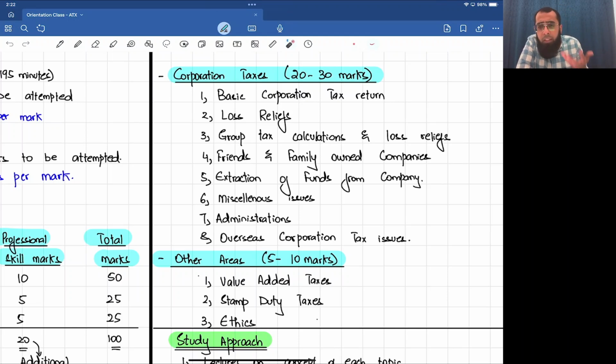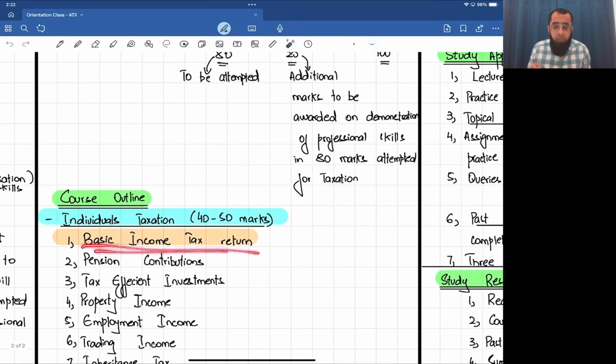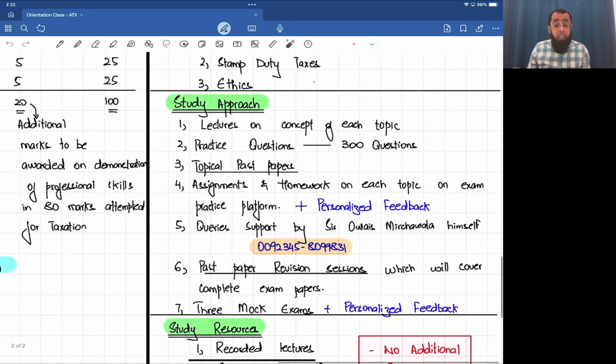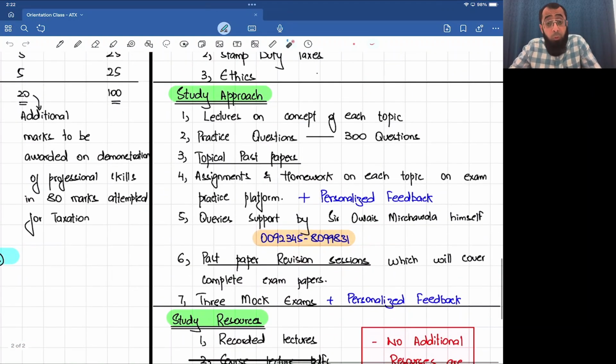Obviously, in today's introductory orientation class, I cannot teach the corporate tax return. It's just the starting class. We will go into detail on each and every topic. From the next class, we'll start with individuals' basic income tax return, how the incomes are classified, what the tax rates are, and everything. Okay. Now let's look at the study approach, how I'll be teaching this course, and what resources I'll be giving. Let's look at all of that.